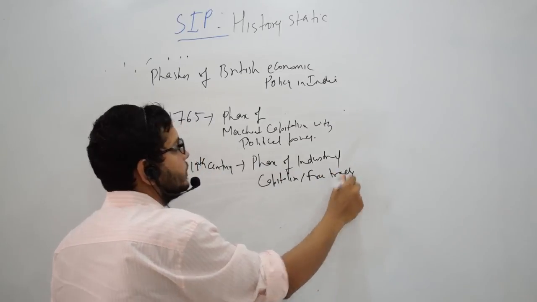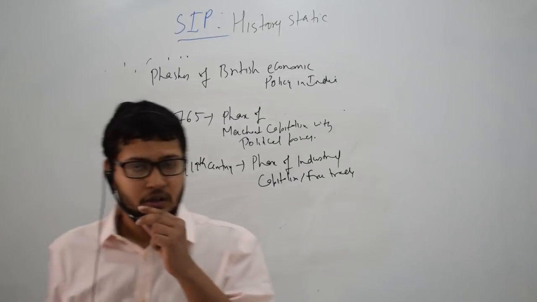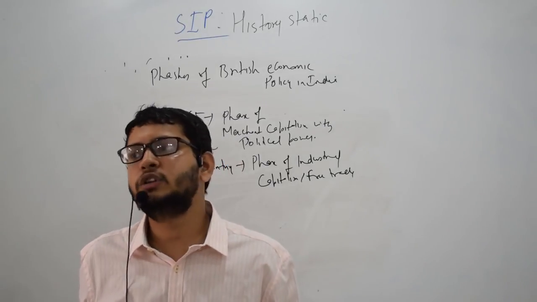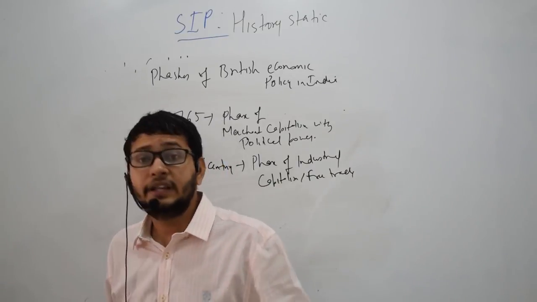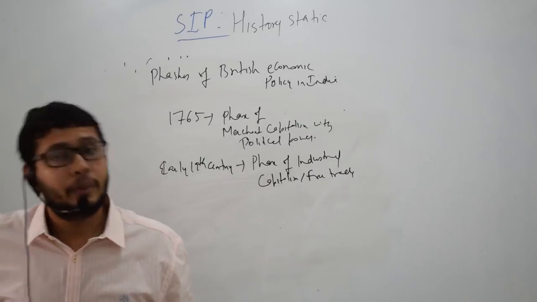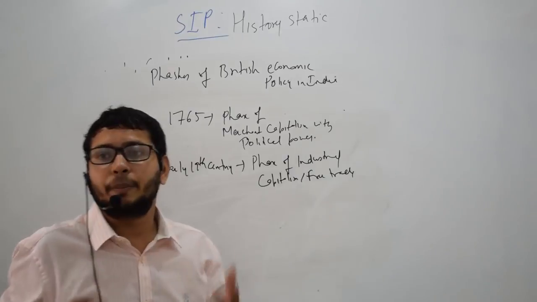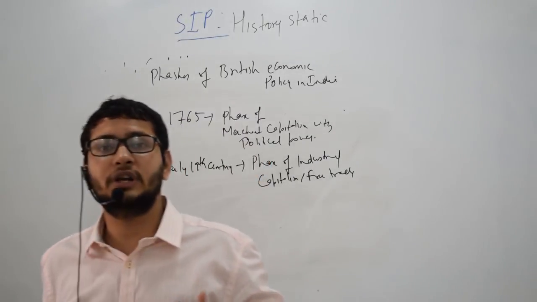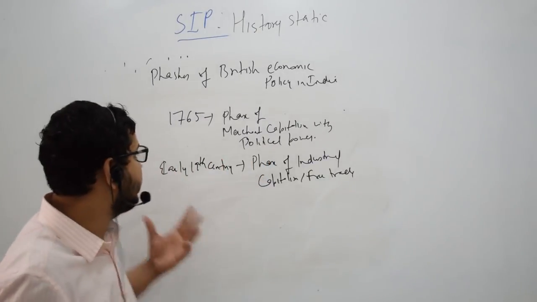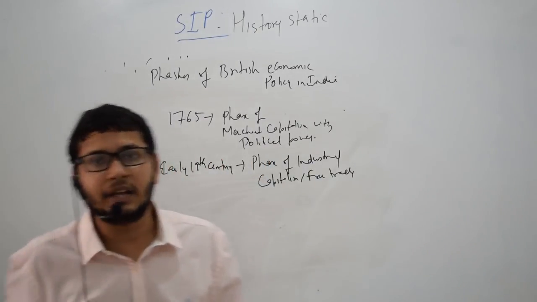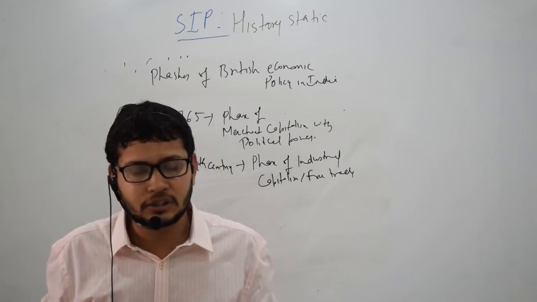By this time, the industrial revolution has happened in Britain. The British machine-made goods were more efficient and cheaper, right? But these goods required raw material. So in the second phase, they were exporting sophisticated textile goods to Britain. But in the third phase, their interest did not lie in selling these handicraft goods to Britain, because they were in direct competition with the British mill-made goods.